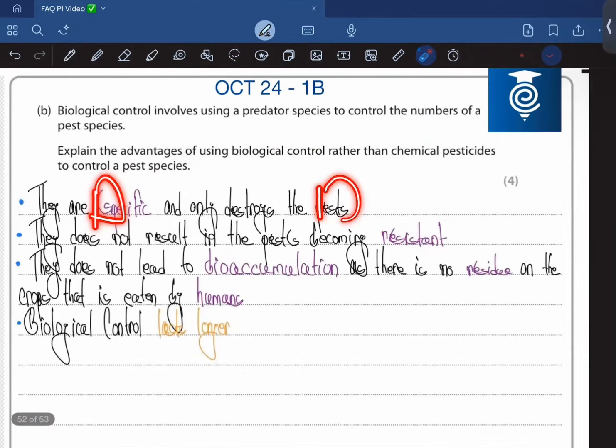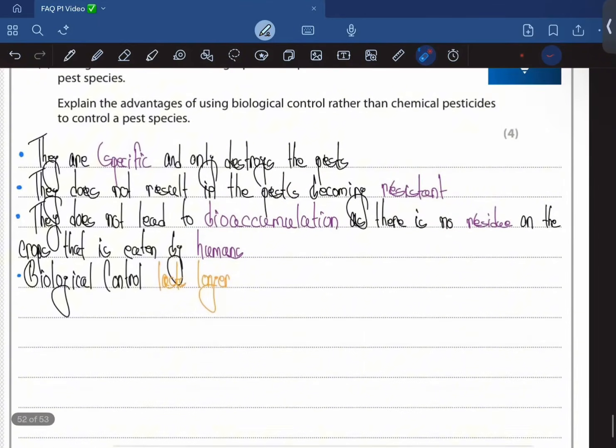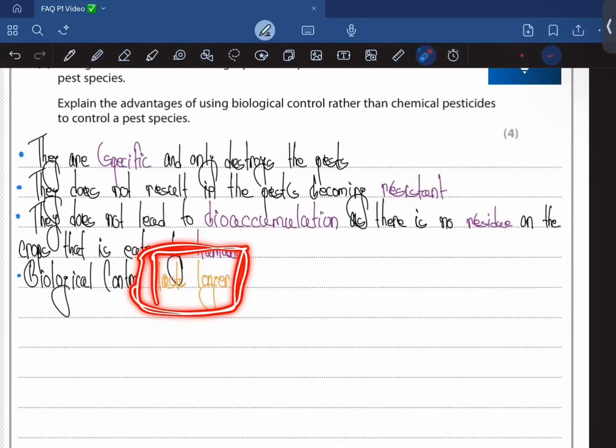That doesn't result in the pest species becoming resistant, and they do not cause bioaccumulation, as there is no residue. Bioaccumulation is when a chemical starts to build up, and that is eaten by humans. And also the biological control lasts longer.